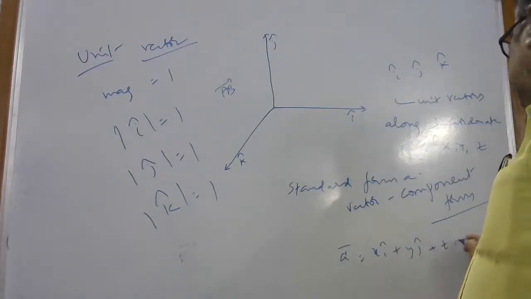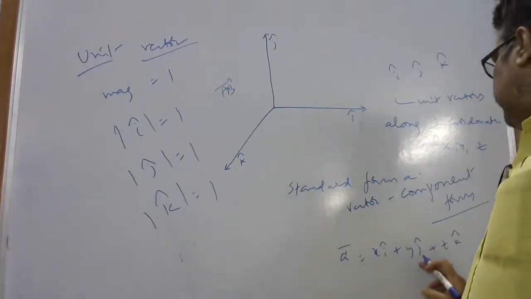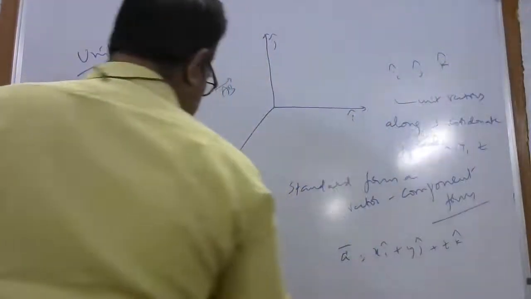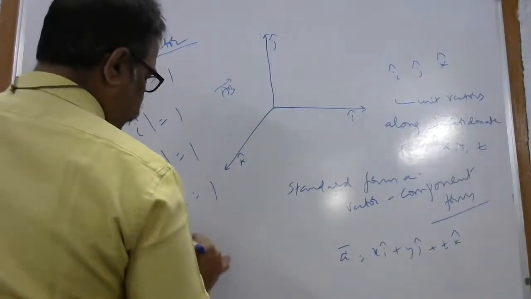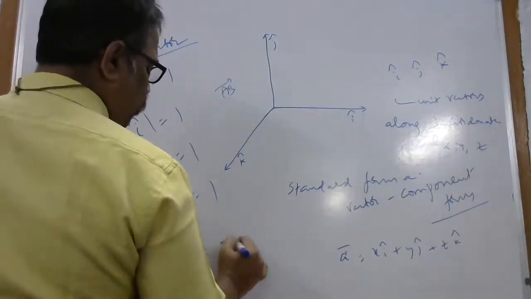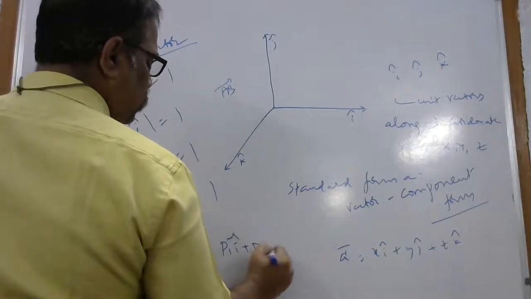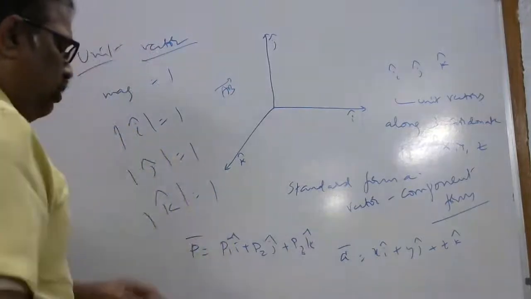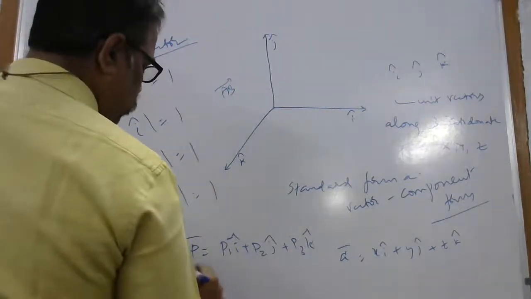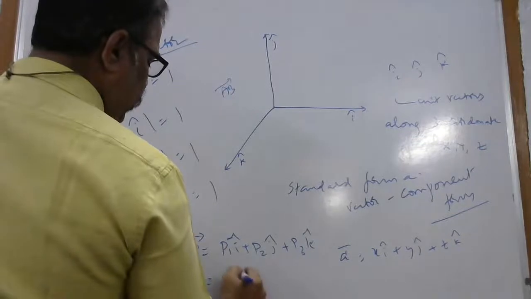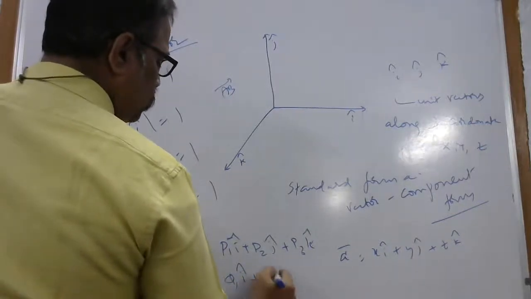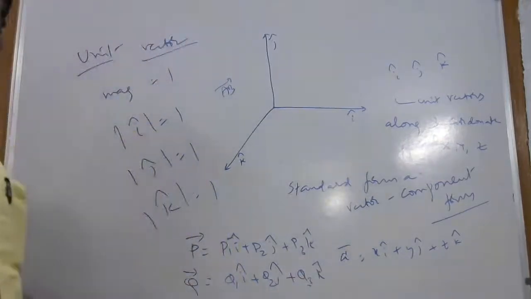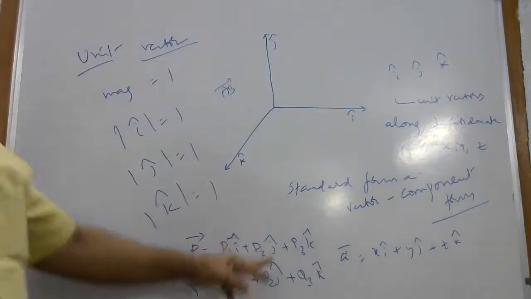The vector r is x i cap plus y j cap plus z k cap. You can get it like this. Similarly, I can take vector P as P1 i cap plus P2 j cap plus P3 k cap. So this is called a resolved vector. Suppose I take vector Q as Q1 i cap plus Q2 j cap plus Q3 k cap. So every vector is written in the form of a component vector, resolved component vector.